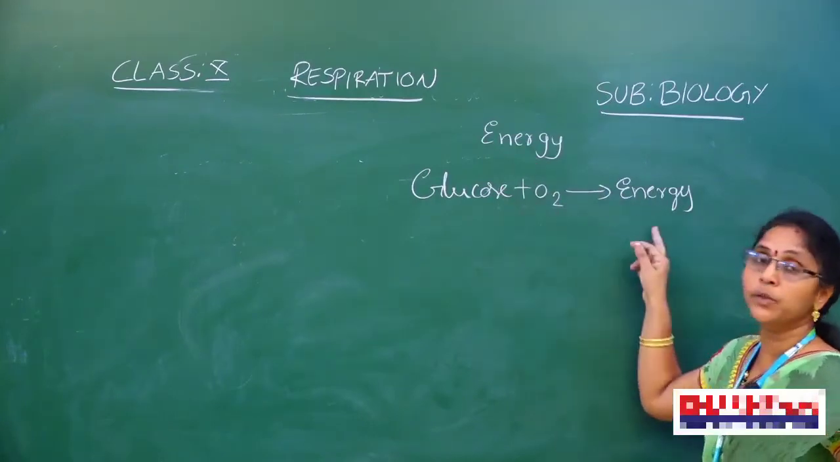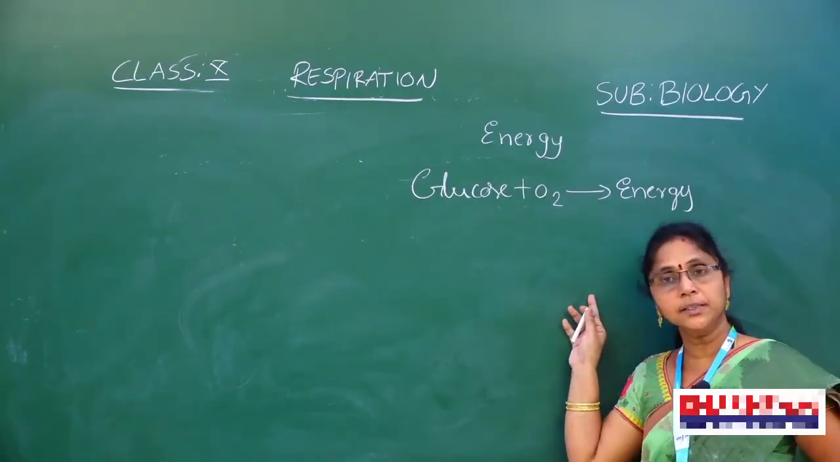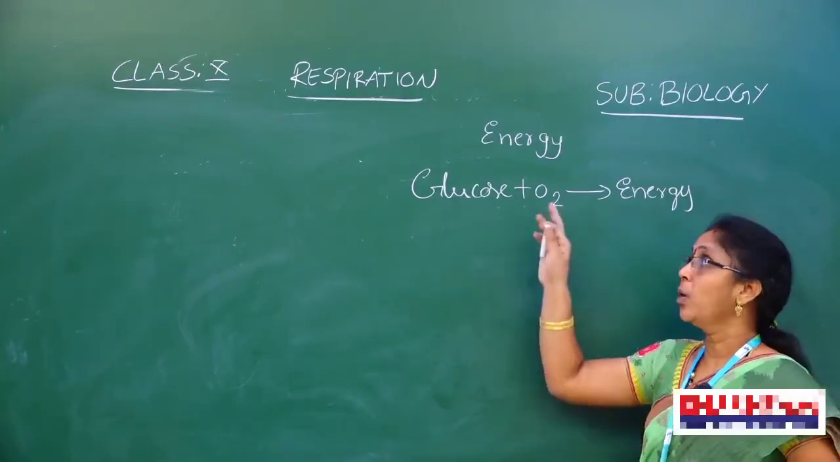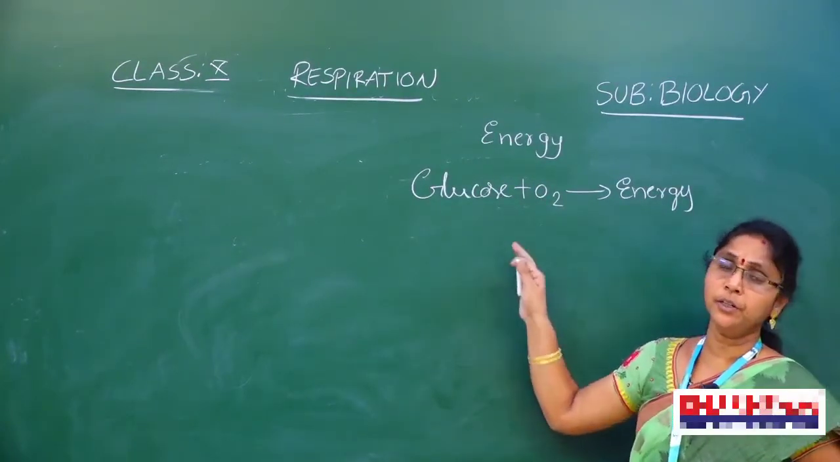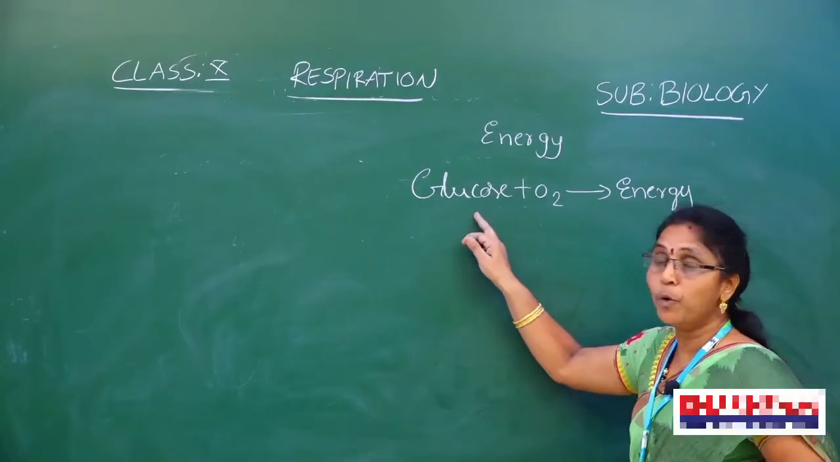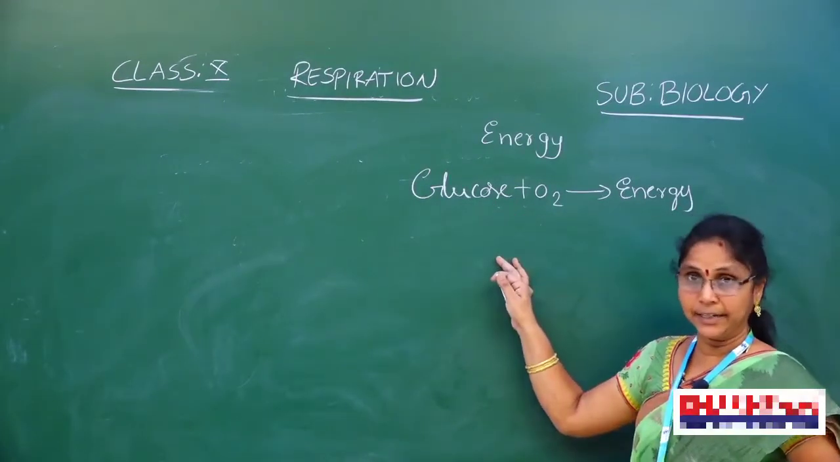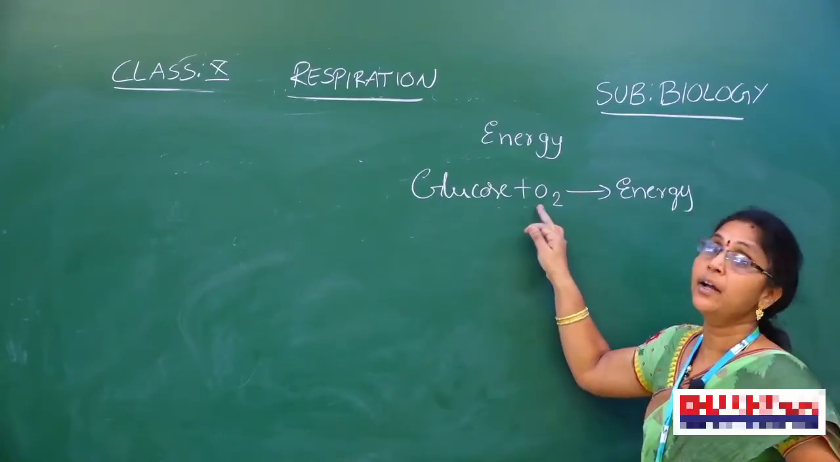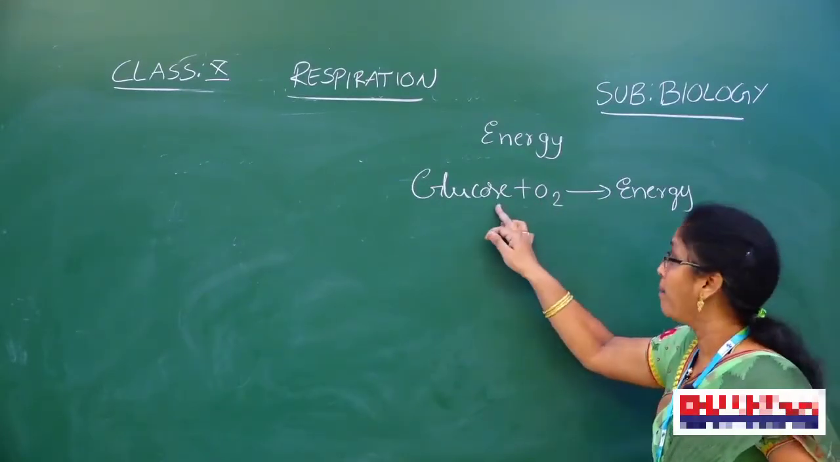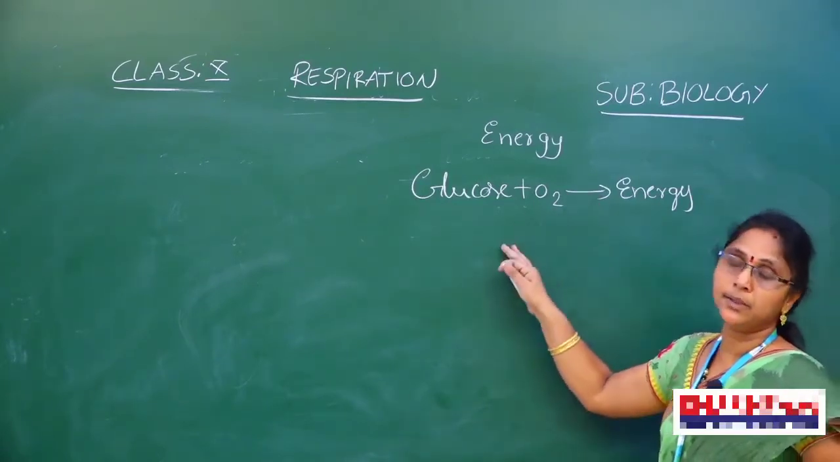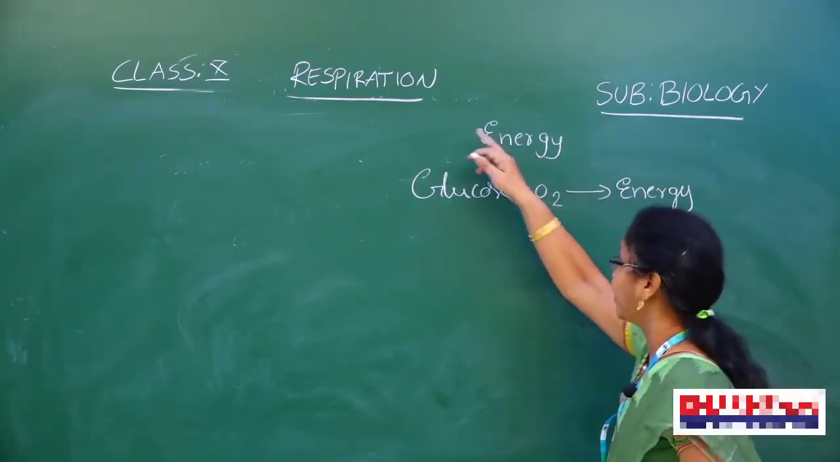Where does this whole process occur? In the cell. In the previous chapter, we discussed that food molecules are absorbed into the cell through the blood. What is added here? Oxygen. They combine to release energy. That process is called respiration.